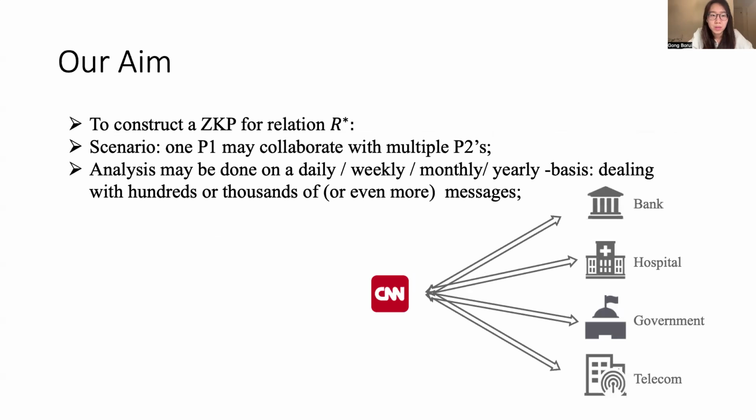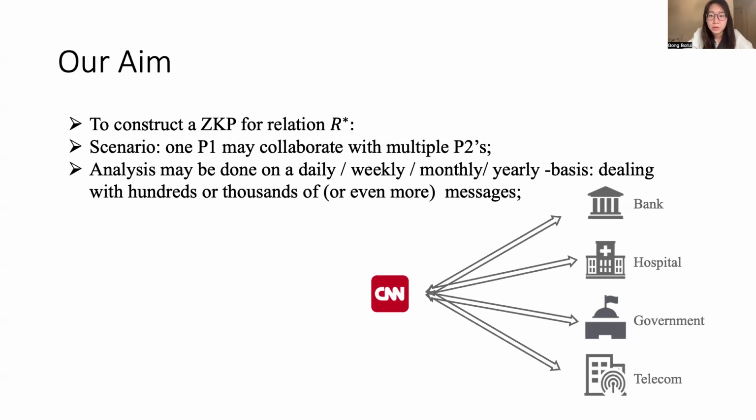So to design a zero-knowledge proof for our considered scenario, consider that one P1 may collaborate with multiple P2s for different kinds of analysis, and the analysis may include thousands or even more messages at a time.